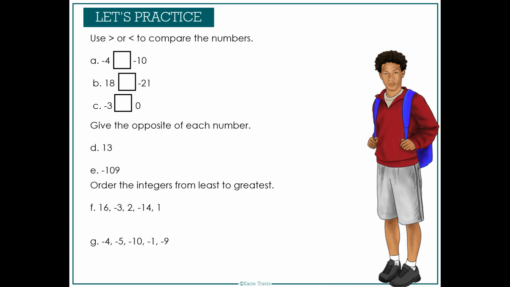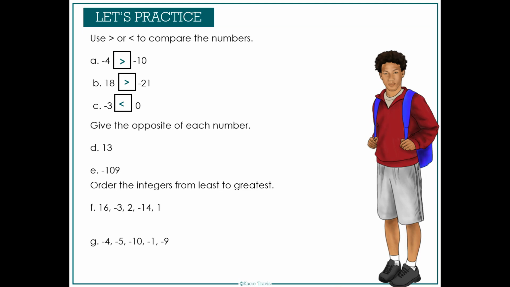Okay, so we've got negative 4 compared to negative 10. Negative 4 is further to the right on the number line, so negative 4 is greater than negative 10. Negative 18 compared to negative 21. Negative 18 is further to the right on the number line than negative 21, so negative 18 is greater than negative 21. Negative 3 compared to 0. Negative 3 is further to the left on the number line, so it is less than 0.